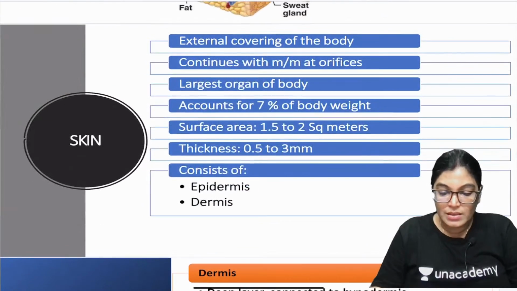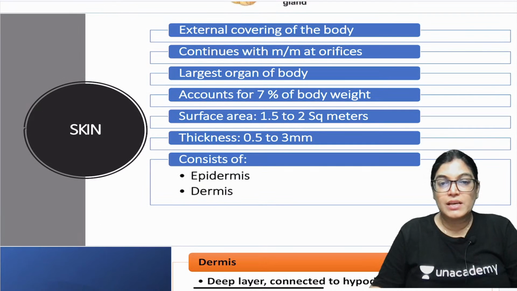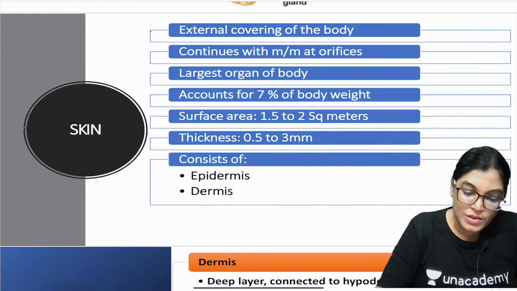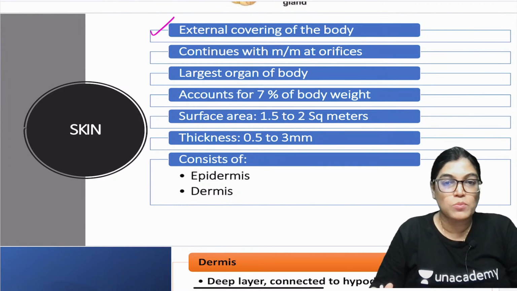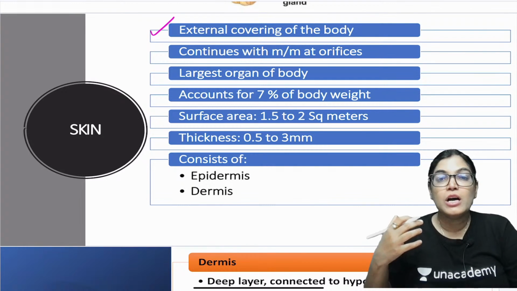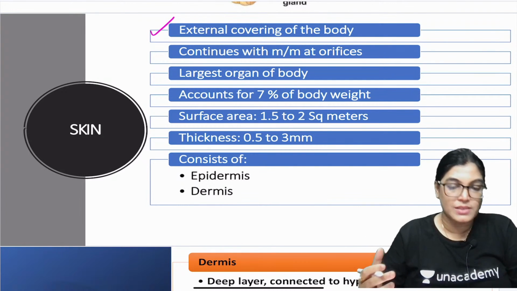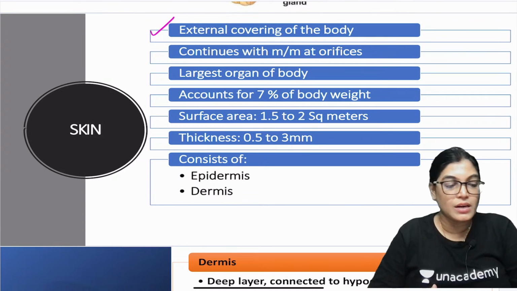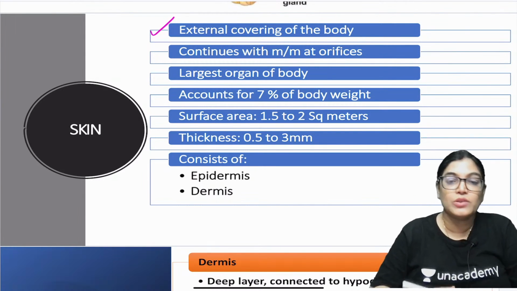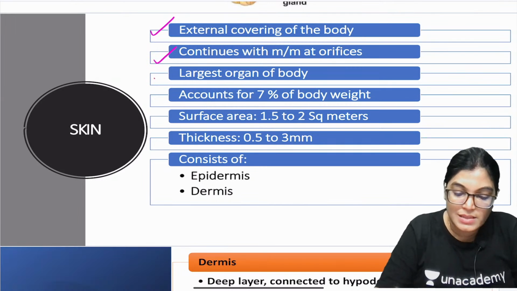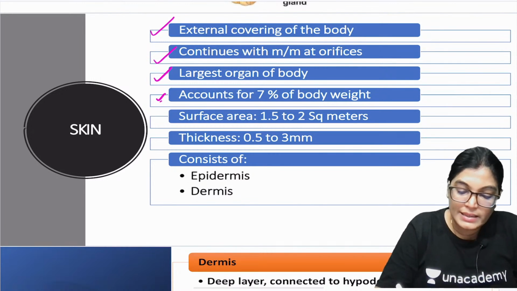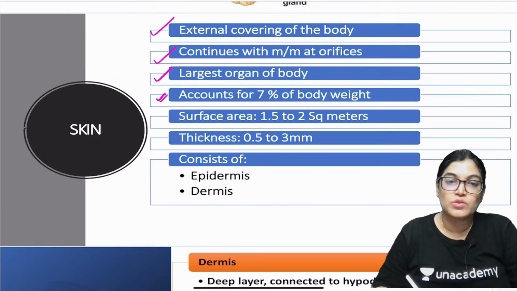Now let's see the basic information about the skin. It covers the whole of the external aspect of the body, and it is continuous with the mucous membrane at the orifices, such as the oral orifices and the orbital orifices. It is the largest organ of the body, accounting for 7% of the total body weight.